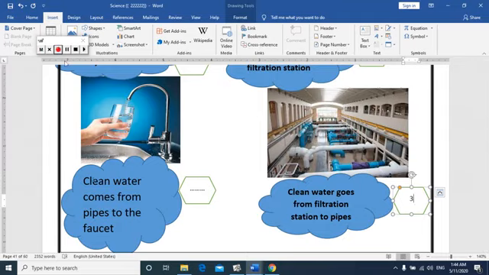What is the last step? The fourth step. Who can remember it? Yes, Jolly, I can hear you. And you too, Rital. Excellent. The fourth step is clean water comes from pipes to the faucet. So, where is the fourth step? Yes, this is the fourth step here. So, we put here number 4. Let's write with each other.